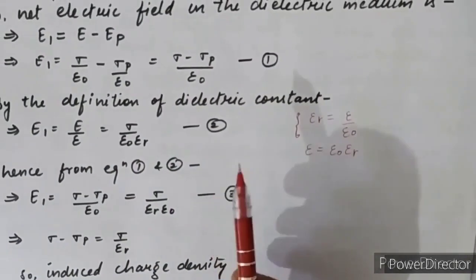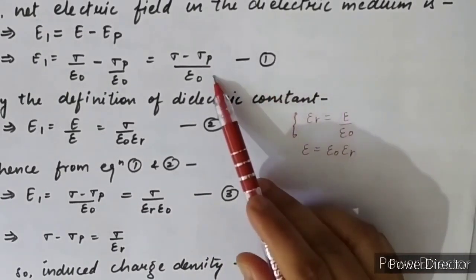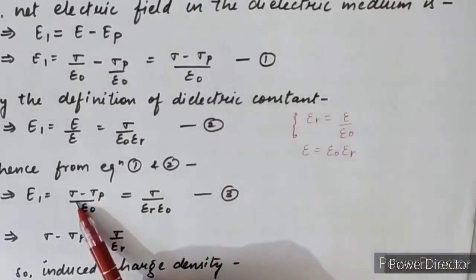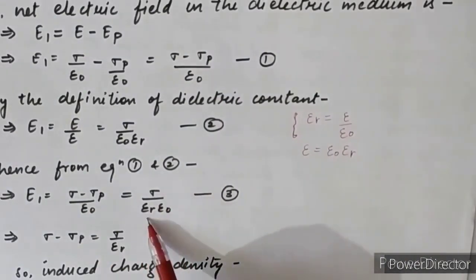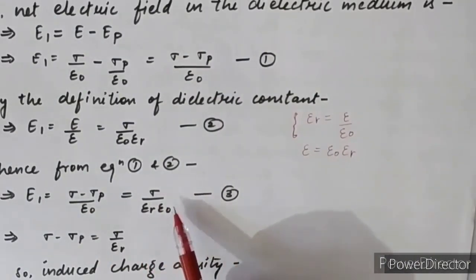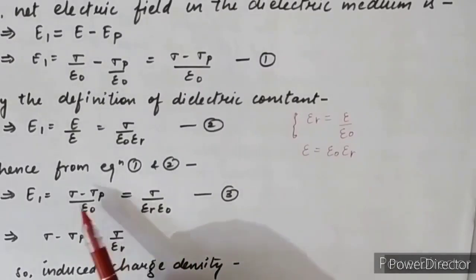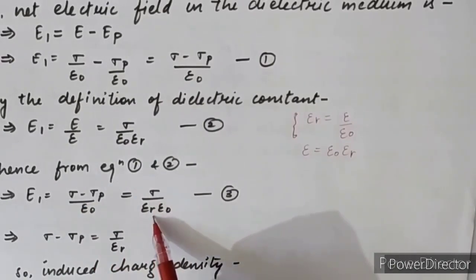We now correlate equations 1 and 2. This is also the net electric field E1. So sigma minus sigma p upon epsilon naught is equal to sigma upon epsilon r into epsilon naught. Epsilon naught cancels out, so sigma minus sigma p is equal to sigma upon epsilon r.